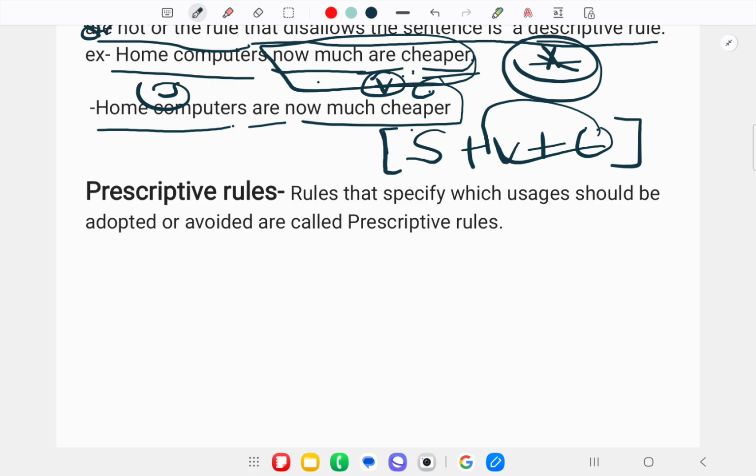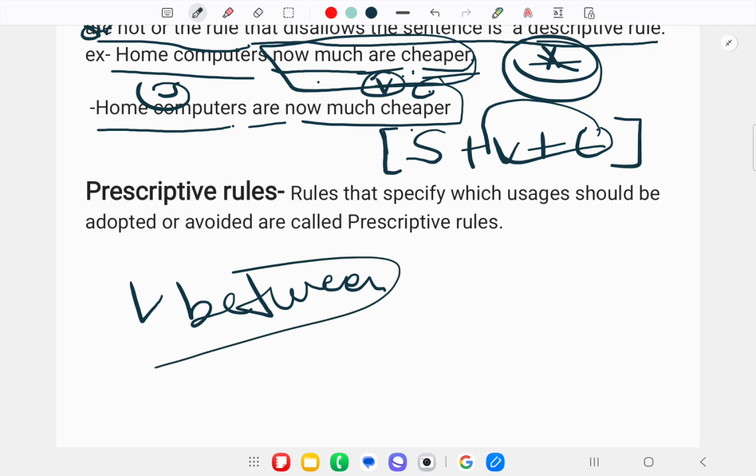When I talk about parts of speech, many people say "between you and I." If I take an example, "we will divide this money between you and I."